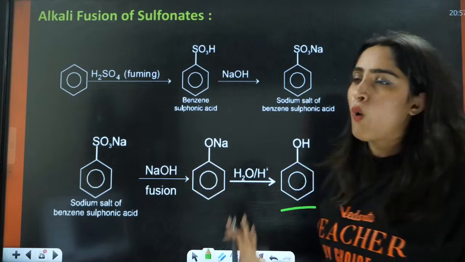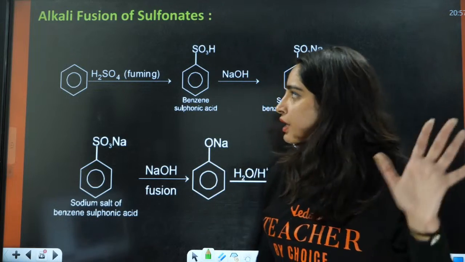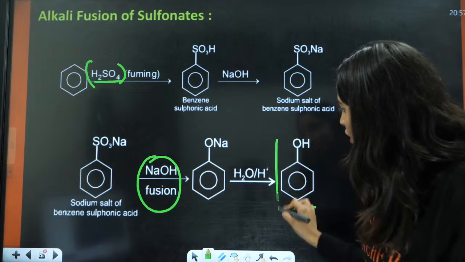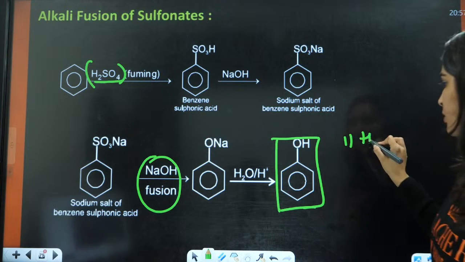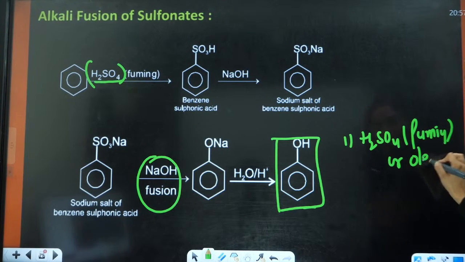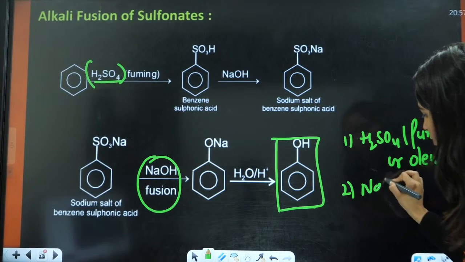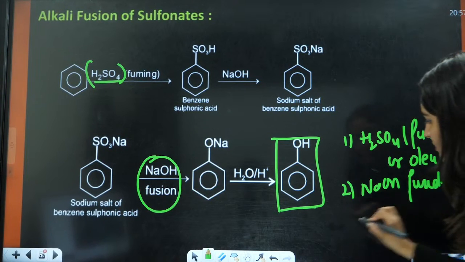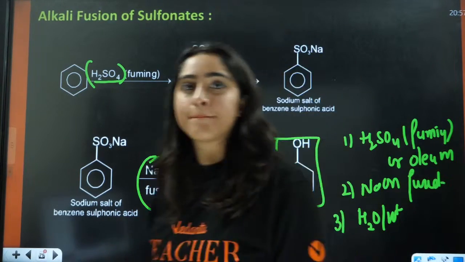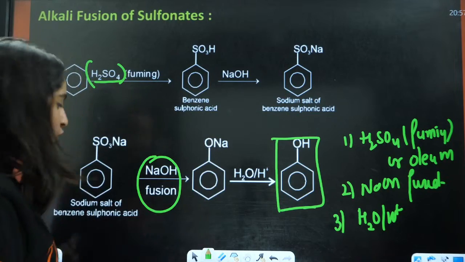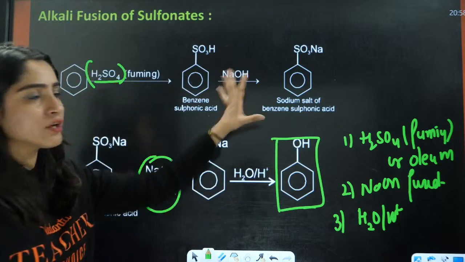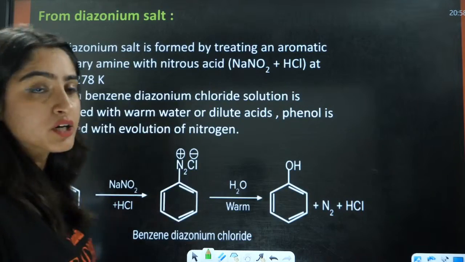So basically this whole thing is not that important for you. You just need to know just 3 things: H2SO4, fuming or oleum; then NaOH fused; then the third part is hydrolysis here. This is going to give you phenol. Out of these, the Dow process and the cumene process are important. This is not a very important process, but still it is mentioned in your NCERT.